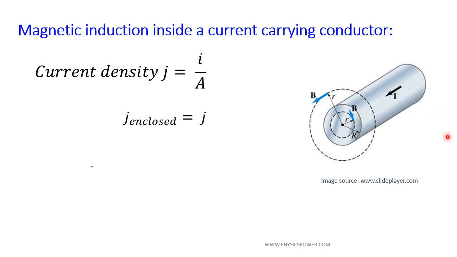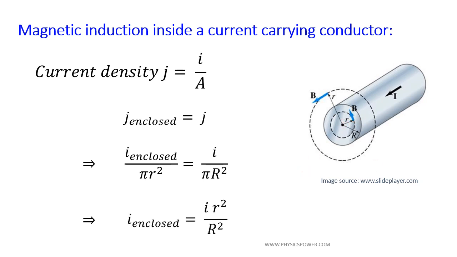So according to the definition, I enclosed by area pi small r square equals the total current passing through the conductor divided by the total area of the conductor, that is pi capital R square. Now the current passing through the considered small r radius element, that is I enclosed, equals small I r square by capital R square.